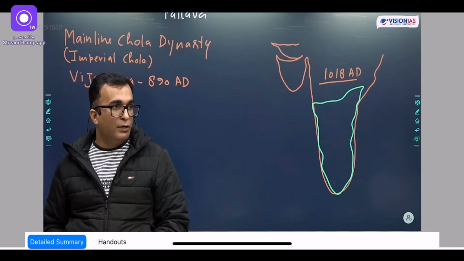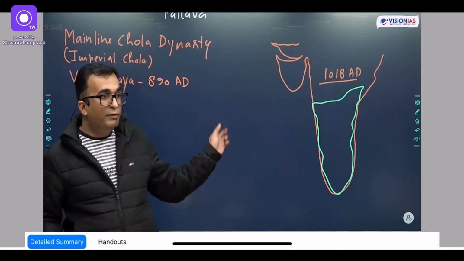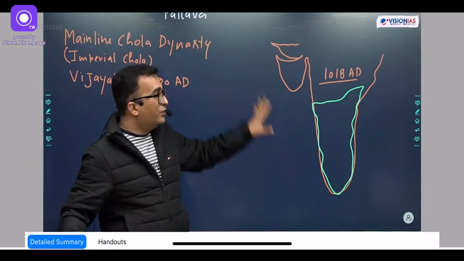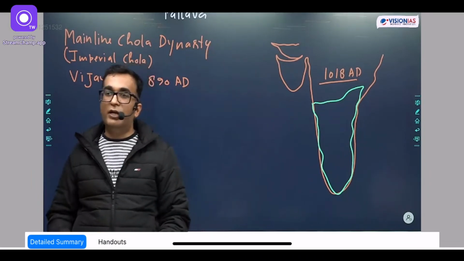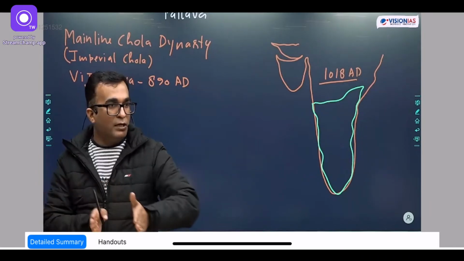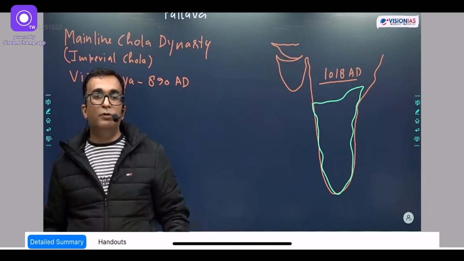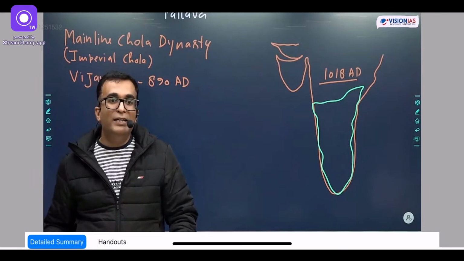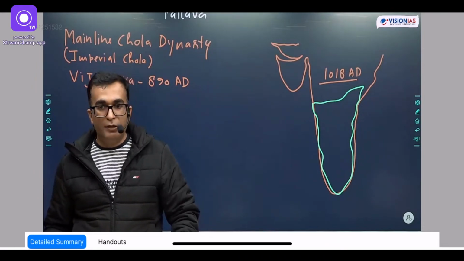That is the time when this migration happened. So this is the last dynasty of ancient India. Okay? So here we end the ancient syllabus, and after that we talk about the developments leading to the establishment of Islamic rule in India.